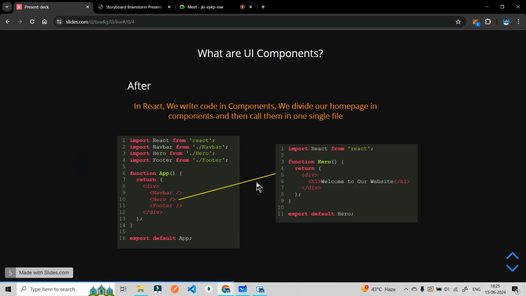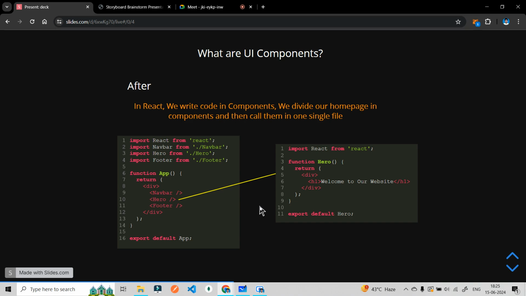Can't we write our whole code in React as we used to write in HTML? Yes, you can. You can of course write it, instead of calling these components, you can create this particular thing in one file. But see why we are making code in components, because we want to do something with these components in future. We are going to understand why we have broken our React app into components.